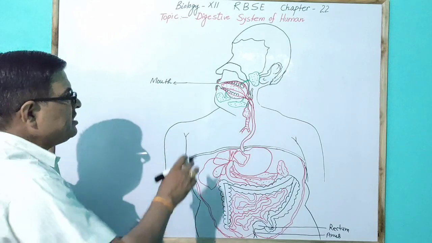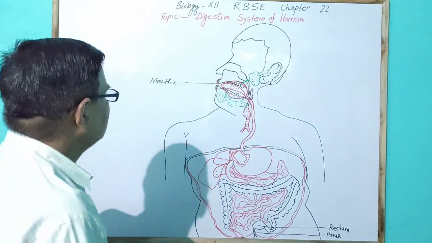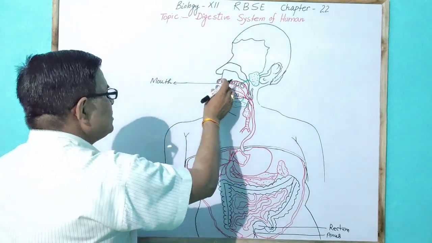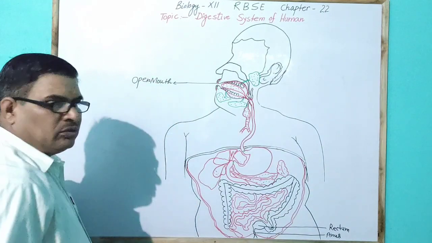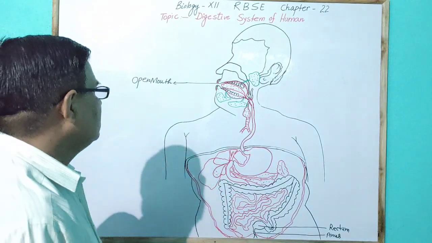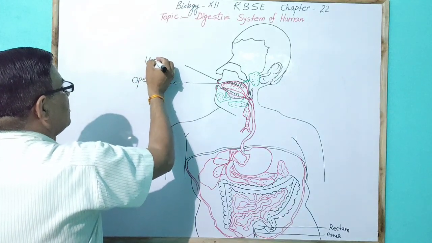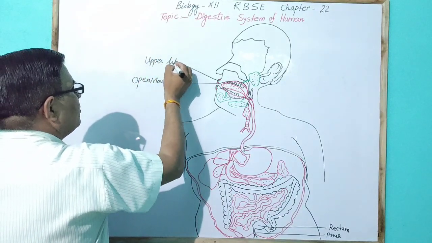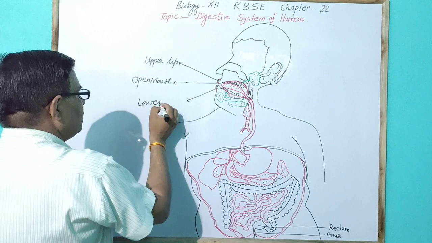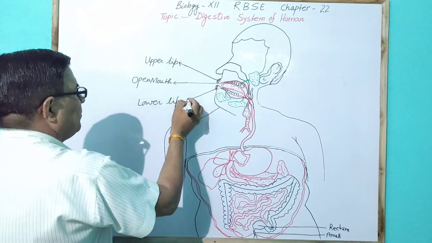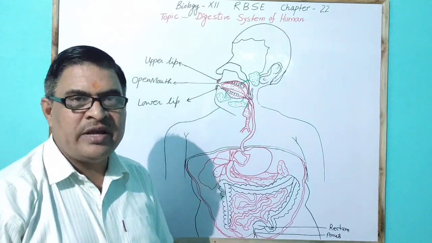In the alimentary canal, the first pore is the mouth, and here it is an open mouth. Open and closed mouth is done by the two lips, the upper lip and the lower lip. Two lips guard the mouth and are helpful in the opening and closing of the mouth.